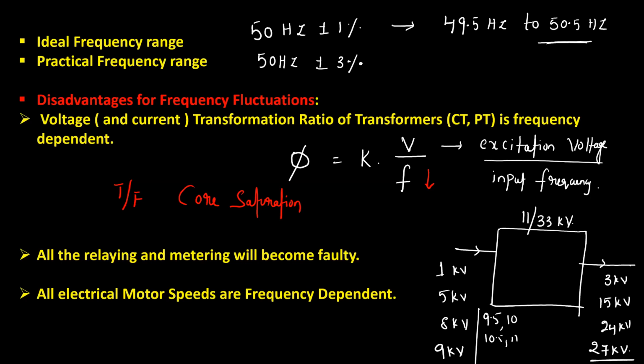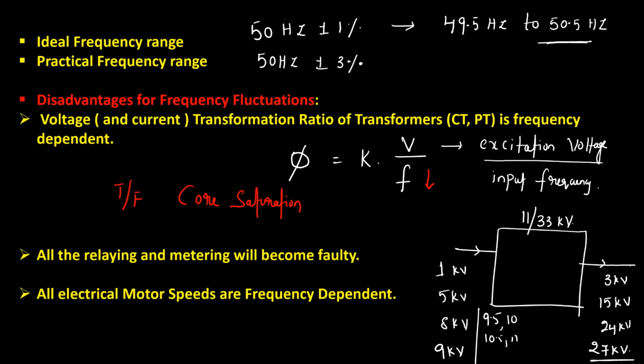So the main disadvantage is that the voltage and current transformation ratio of transformers is frequency dependent. If your frequency fluctuates, this transformation ratio also fluctuates. Understand? So your transformation ratio is no longer constant. That's why your frequency should be as close to the ideal value as possible.